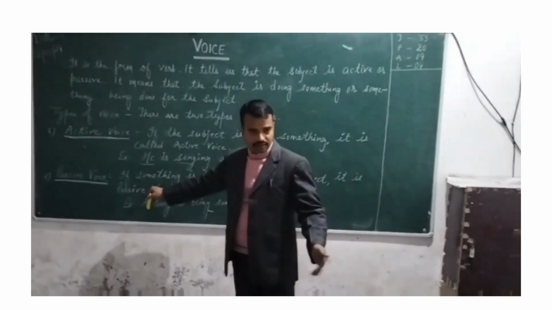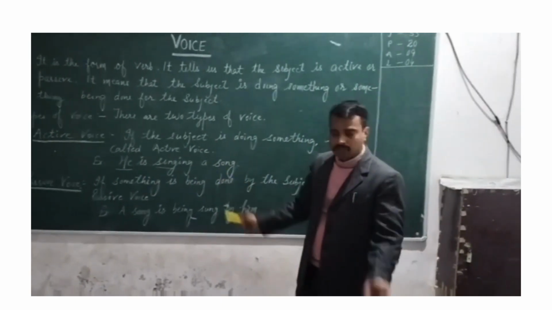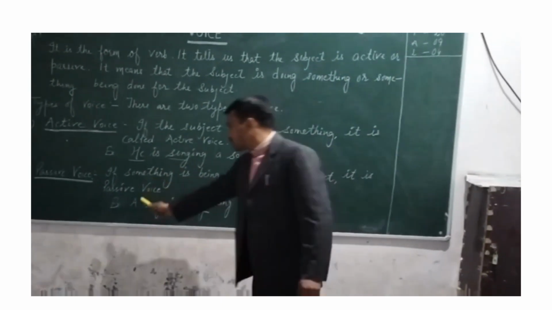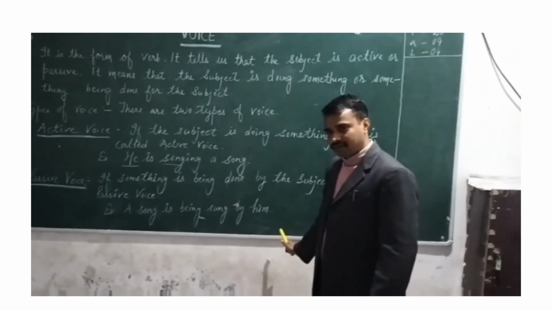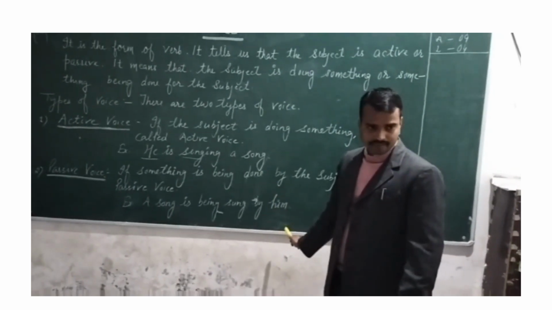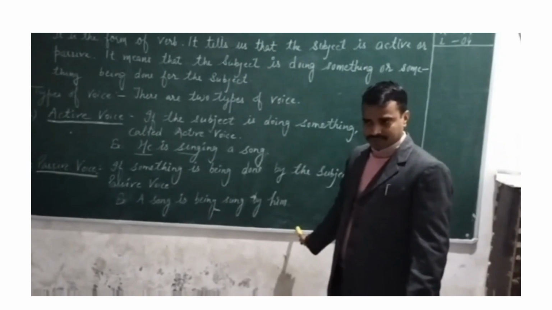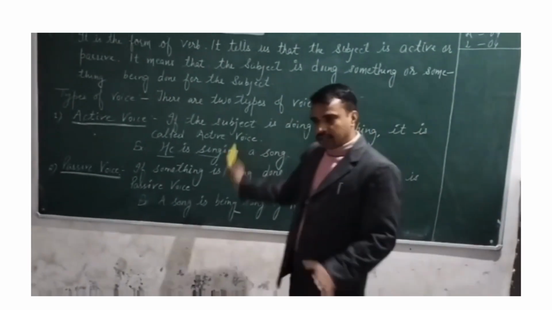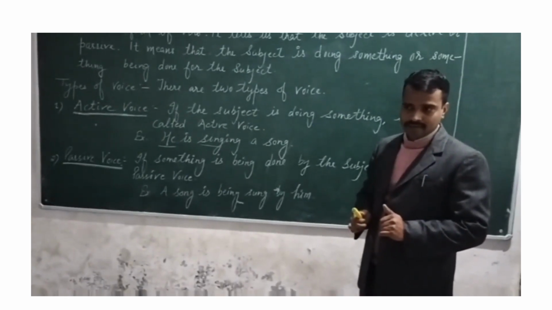But here, what have we done? We have put the object in place of the subject. So a song is being sung by him. That's why this is passive. We just call it passive voice. Understood? Yes, sir. Any confusion? No, sir.